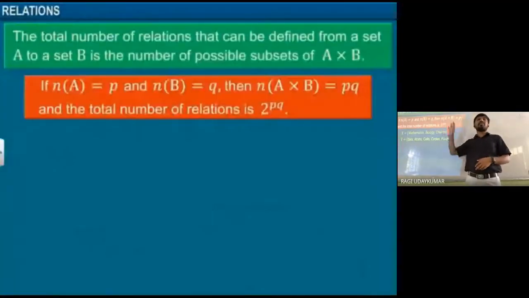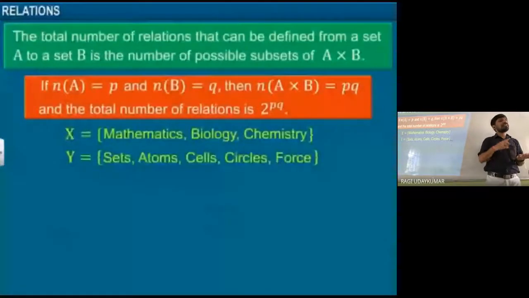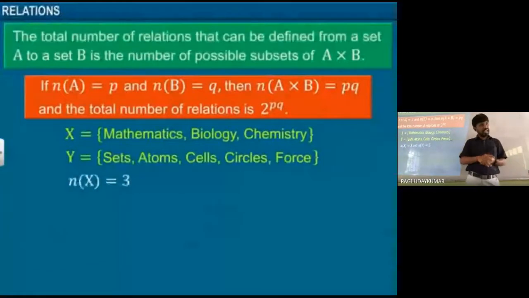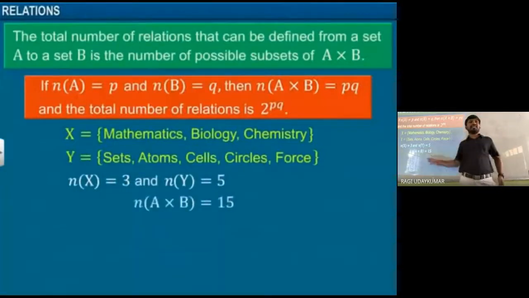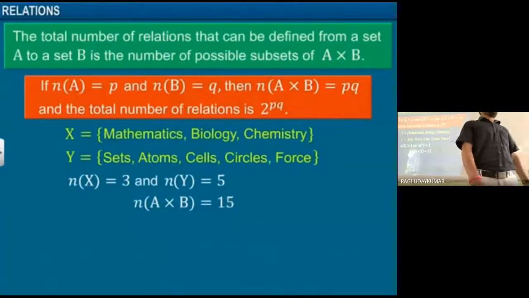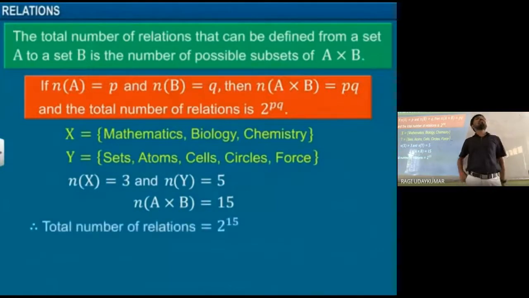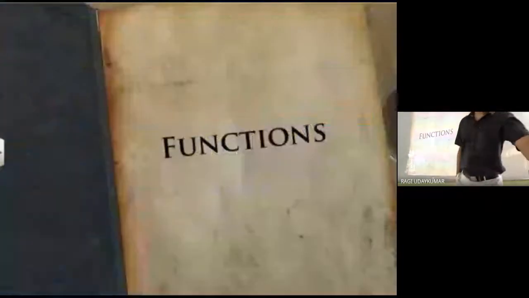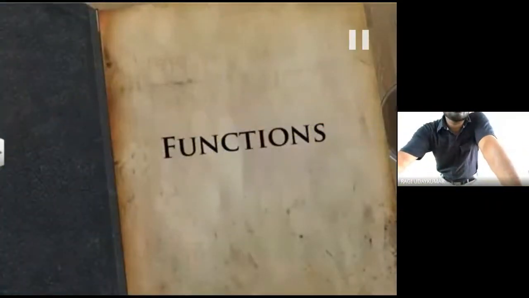So here X is equal to mathematics, biology, chemistry, and Y is equal to sets. Now n of X is equal to 3 and n of Y is equal to 5. Here X cross Y is given, not A cross B, because the sets are taken as X and Y. So X cross Y has 15 elements. The total number of possible relations is 2 power 15. It's a very big number, the 2 power 15 that you are taking into consideration. Okay.